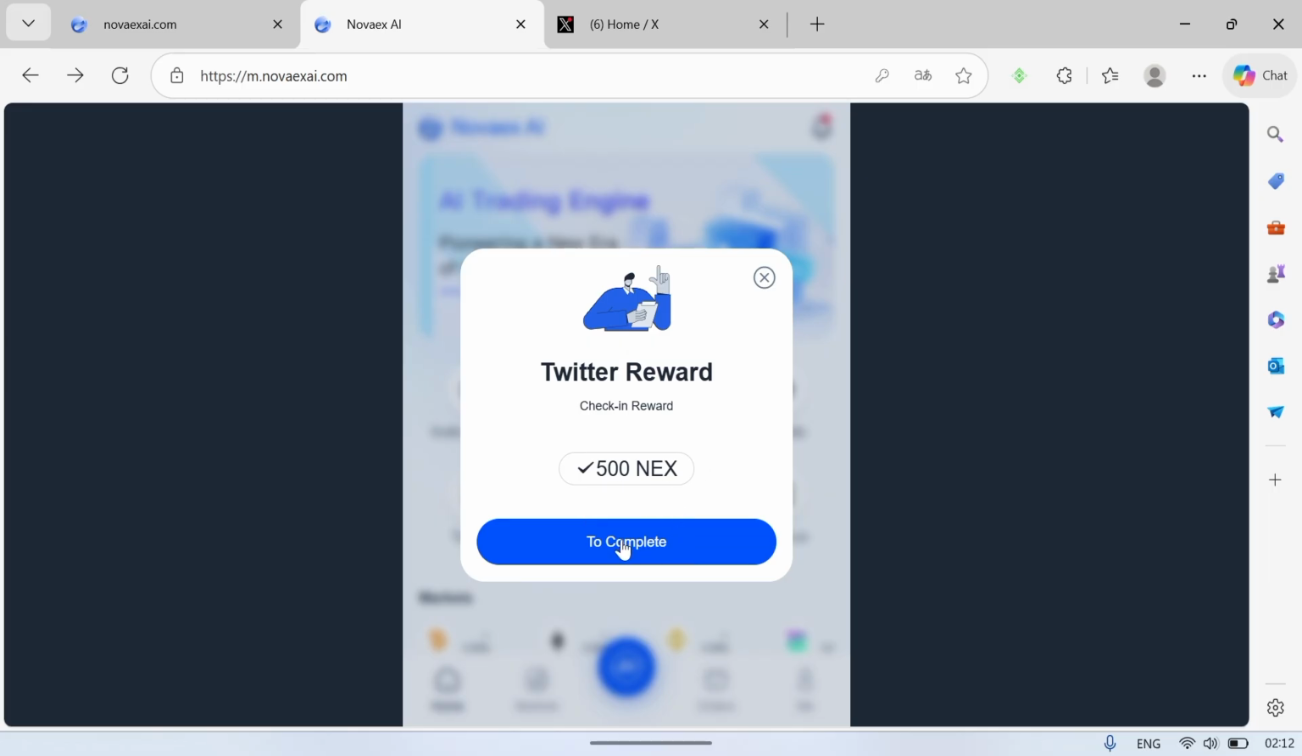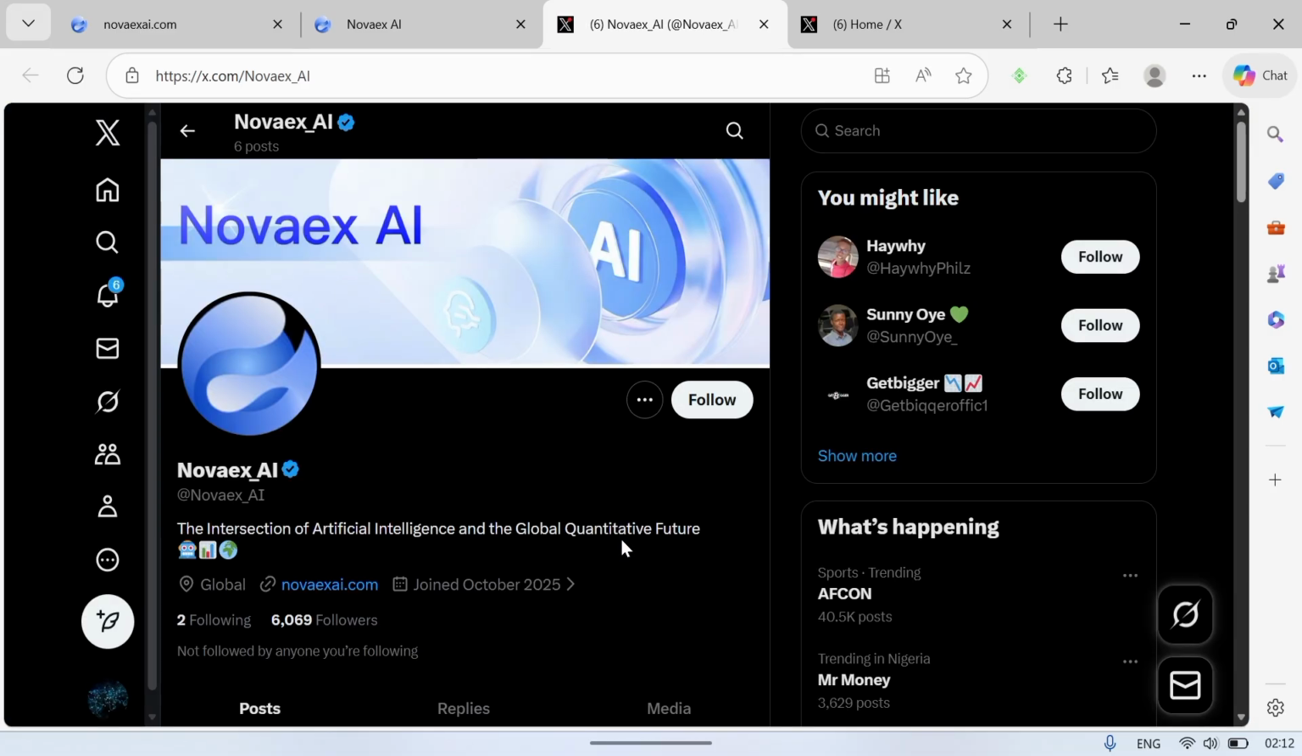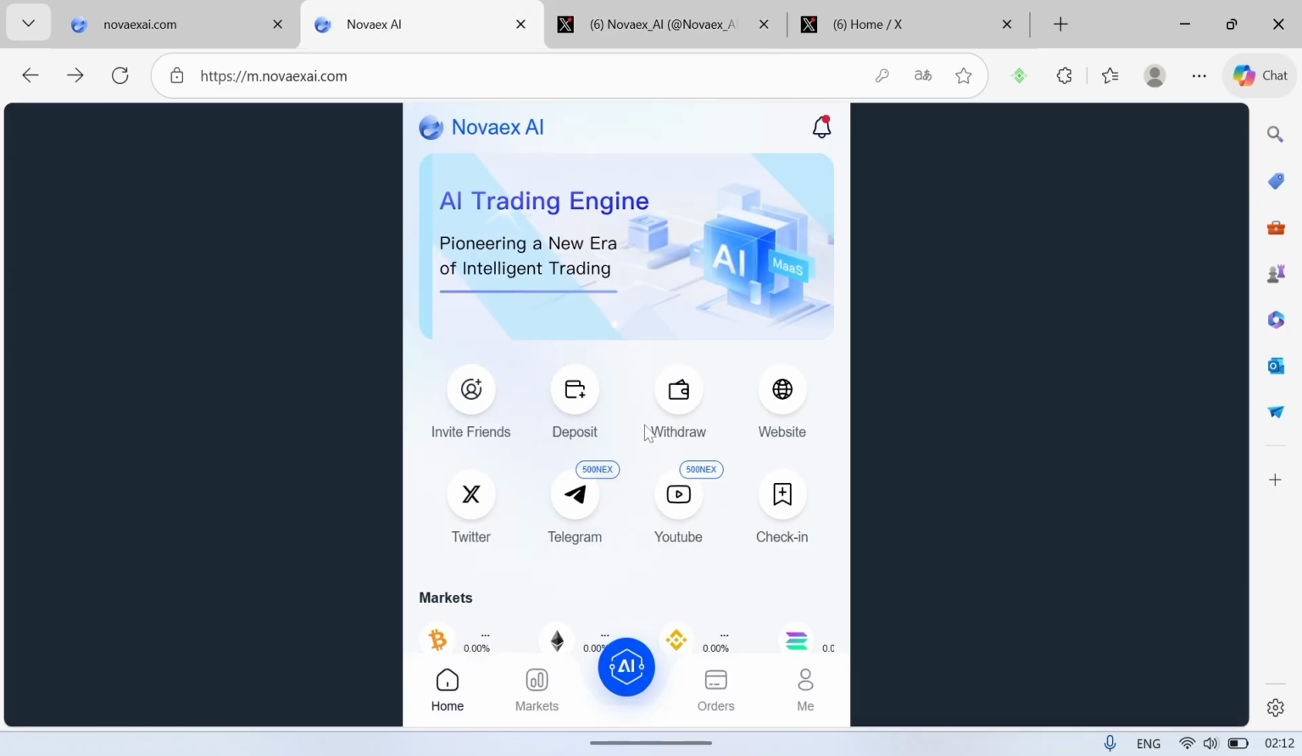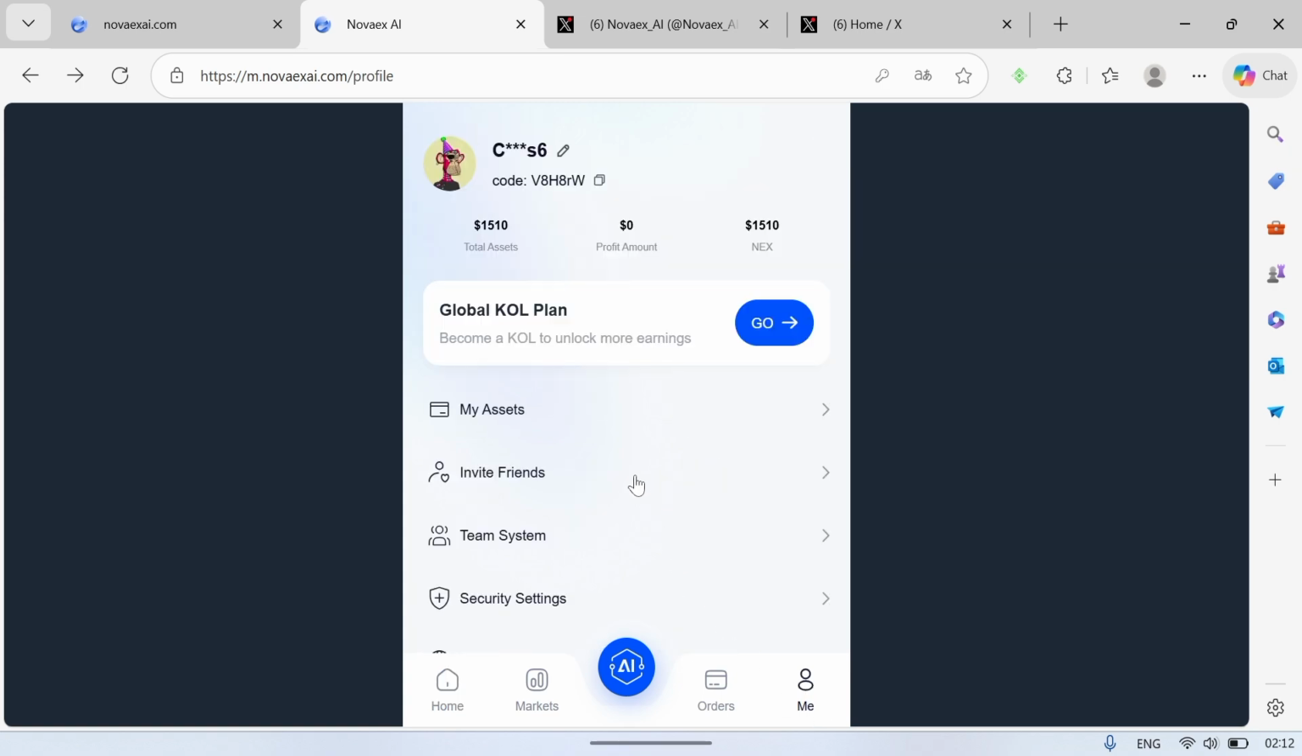Let's try this out. Click on this one that says complete and it's going to take you straight to Twitter. Once you get here, all you have to do is go ahead and follow them. Once you're done following them, you come up here and, okay, this action has been completed. Let me just check out my balance once again. You discover that I have about 1,510 total assets, and in Nova tokens I have about 1,510 tokens. You can see this right here.